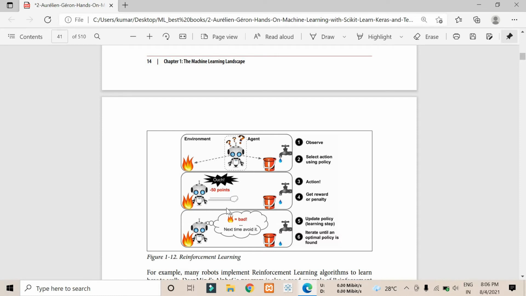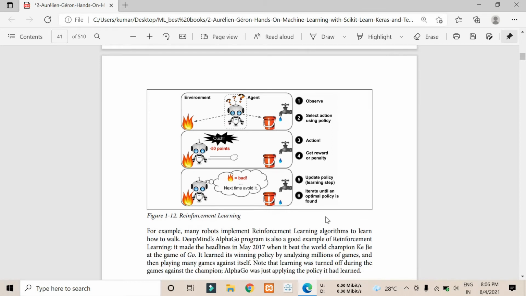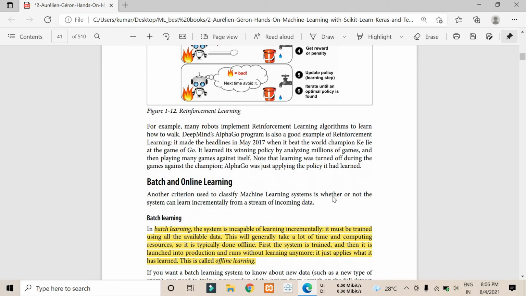That's like how we play in an artificial intelligence game, where the machine tries to learn by itself by doing some task. If we do the task correctly, it gets some points, otherwise it loses some points. And again, it will try to find the best route here. So it will observe, select an action using a policy, take the action, get a reward or penalty, update the policy, and iterate until the optimal policy is found. Yeah, that's reinforcement learning.